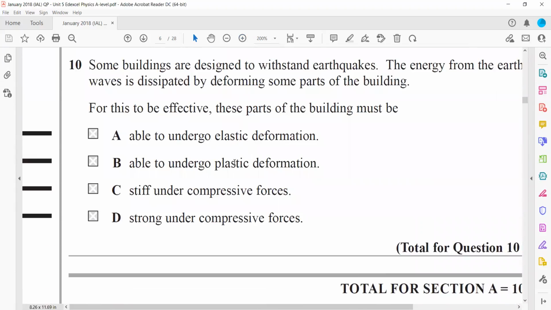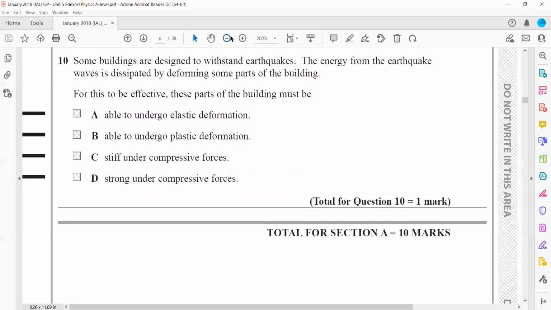Some buildings are designed to withstand earthquakes. Energy from the earthquake wave is dissipated by deforming some parts of the building. For this to be effective, these parts of the building must undergo plastic deformation, so they can absorb a greater amount of energy before they break. Not elastic. Otherwise, if it was elastic, then what happened? The building will return back to the same original length, shape, size. So it will continuously vibrate.